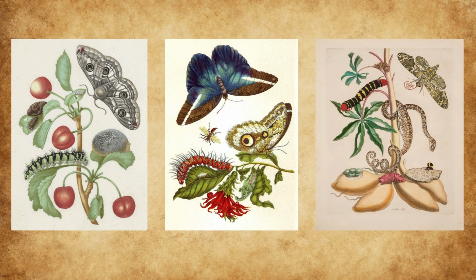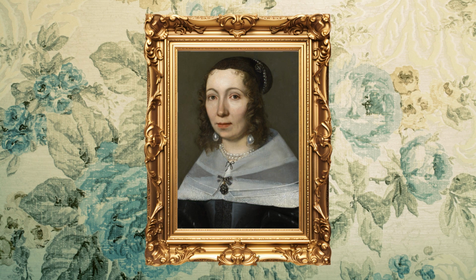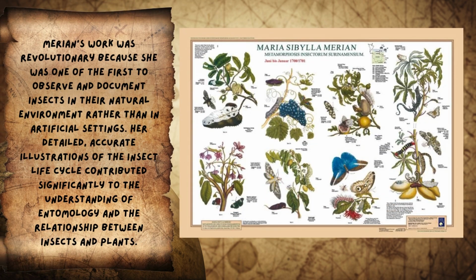Before modern technology, scientists relied on detailed botanical illustrations. Some of the first botanical works were created by figures like Maria Sibylla Merian, a 17th century naturalist who studied plants and insects in the Amazon.